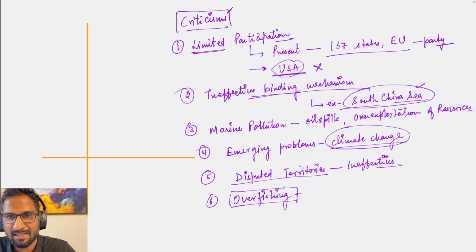So all these are the criticisms of UNCLOS, and in order to effectively implement it and make the oceanic world safer and environmentally healthy, all these issues need to be addressed as soon as possible.